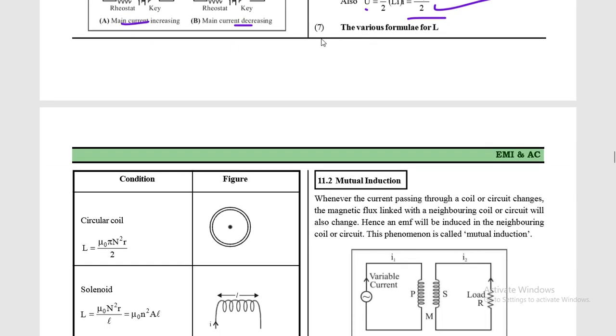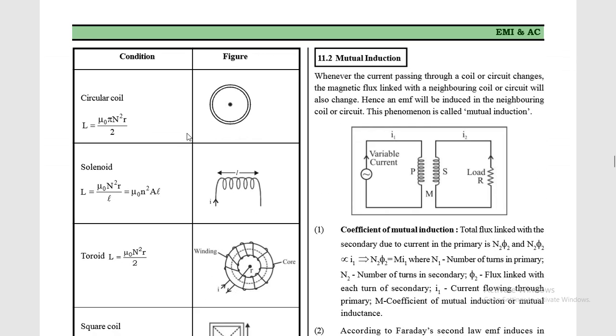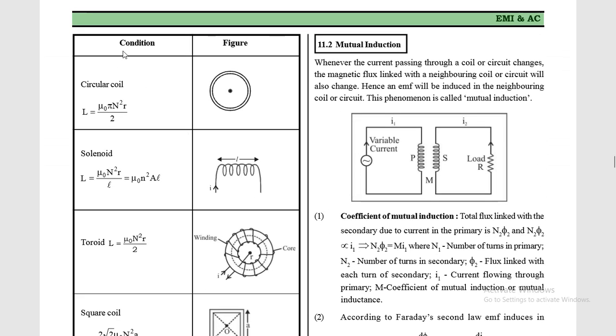Now we are ready to understand the various formulas for L in different cases. So let's see the condition and the figure. For a circular coil carrying current I, I am not talking about a constant current flowing through this, but there must be some variable current in this circuit, then only there is this inductance.